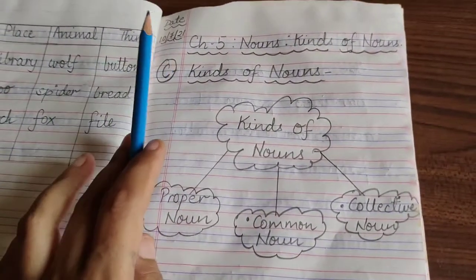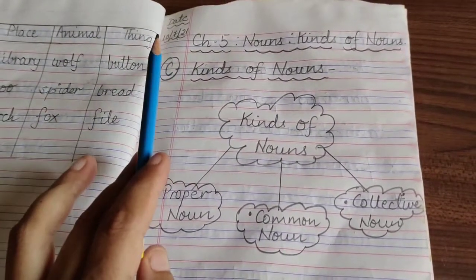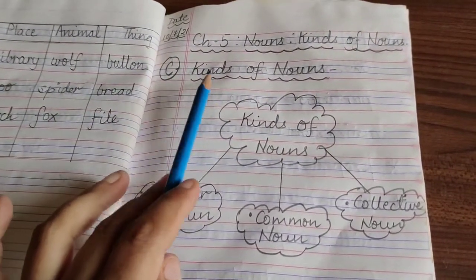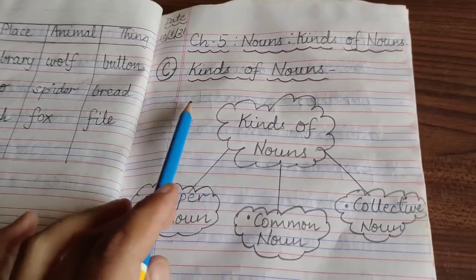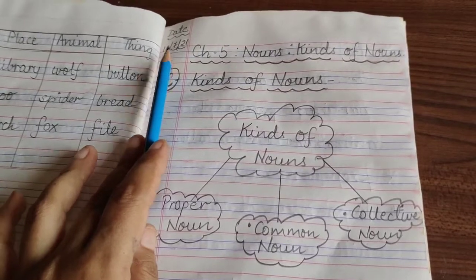As you all know, whenever we start with a new topic or a new chapter, we start it from a new page. So we are starting with a new topic of kinds of noun today. So it will be started from a new page. So first of all, you will write down today's date.